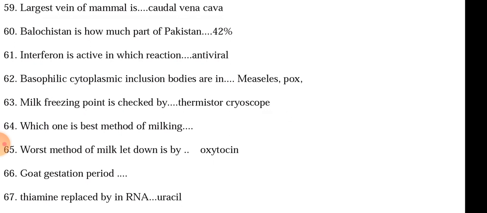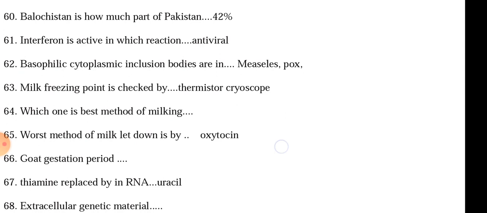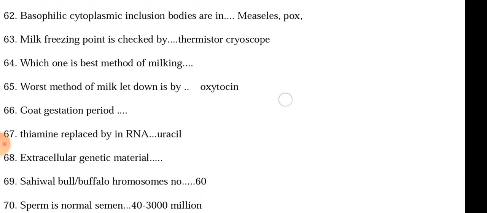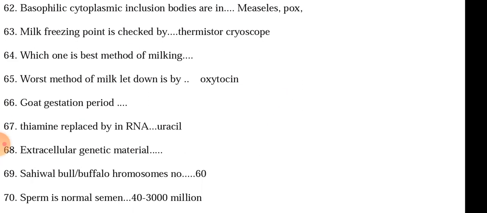Thymine is replaced by uracil in RNA. The question was: thymine is replaced by dash in RNA. It will be uracil. Extracellular genetic material. Sahiwal bull or buffalo chromosome number is 60. The question was about the Sahiwal bull. The number of chromosomes in Sahiwal bull is 60. Not sure about the number of chromosomes in buffalo. I think it is 50.